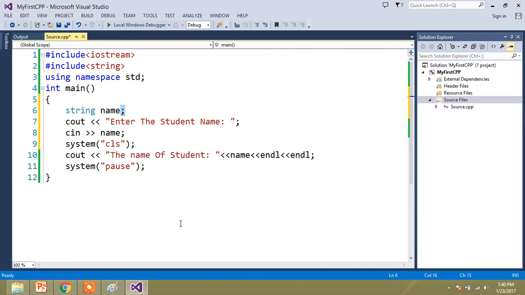And one more thing, C++ is a case sensitive language. Case sensitive means that if you write name, and then you write capital NAME, the C++ compiler thinks the capital N-A-M-E is different from the lowercase name. Whatever you write here, write the same name when you call it. If you write capital N here, then give capital N there. This is all about white spaces and termination of statements.